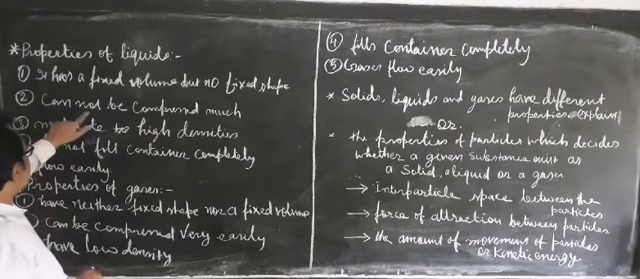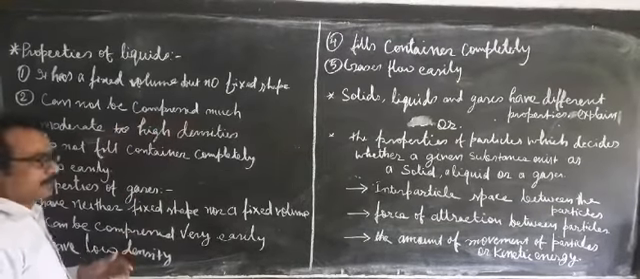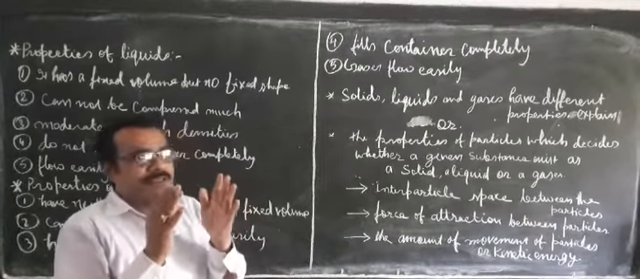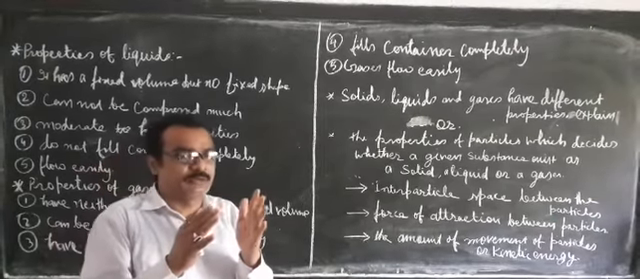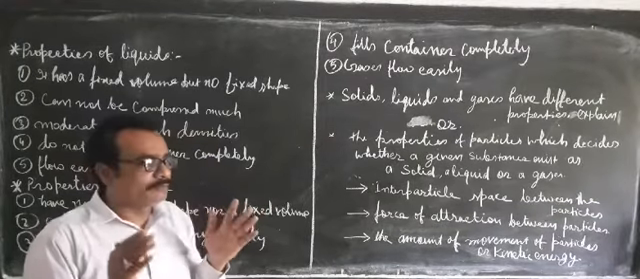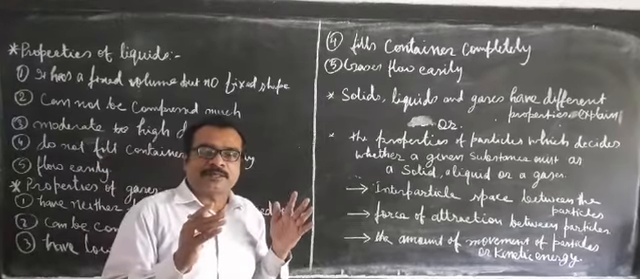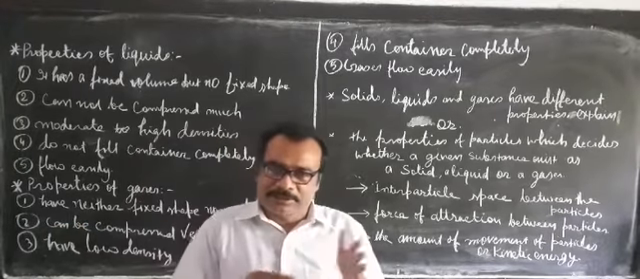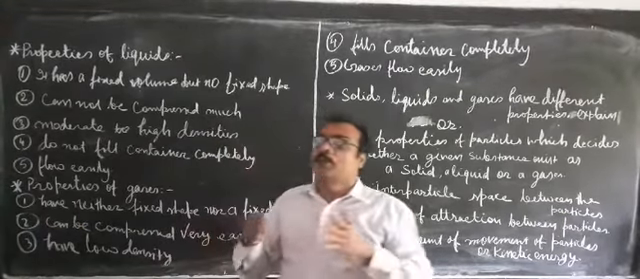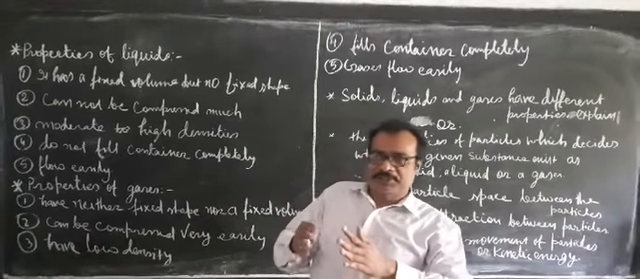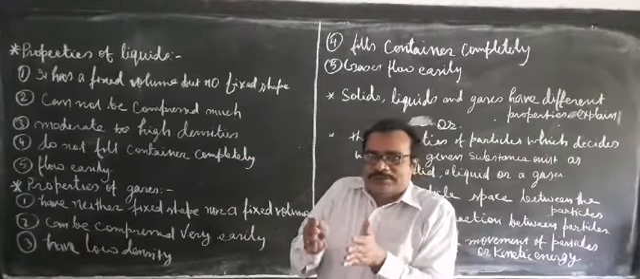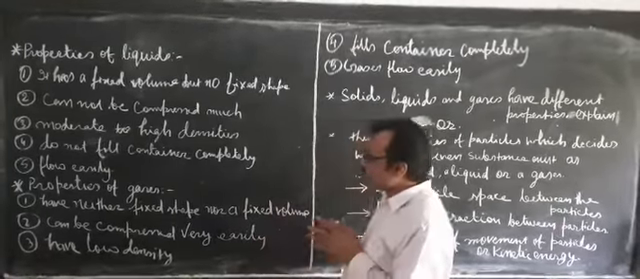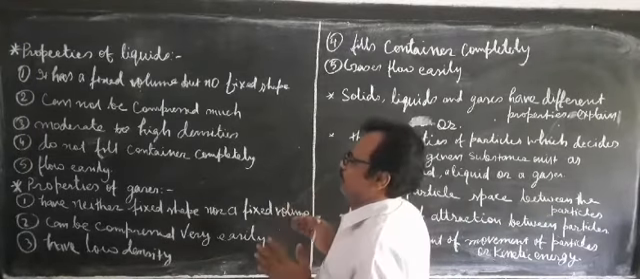Now second, a liquid cannot be compressed much. To compress the particles, there must be enough interparticle space between them so that we can reduce it. But there is not enough interparticle space between the liquid particles, as in the solid. The interparticle space in a liquid is a little bit more than in the solid, but not so much that you can reduce it. It is at the minimum distance. So that is why we cannot compress it much.